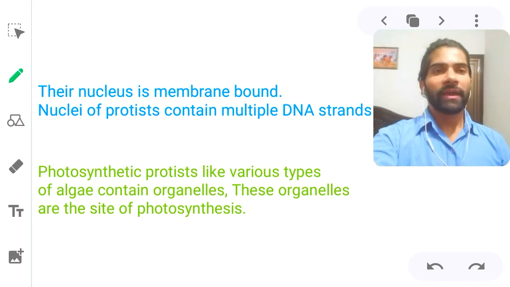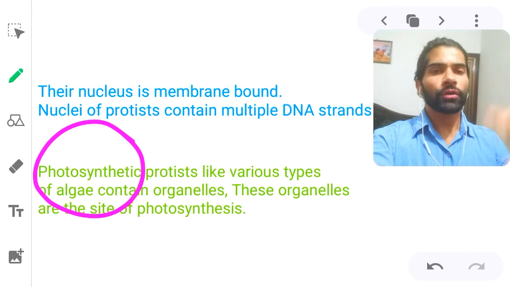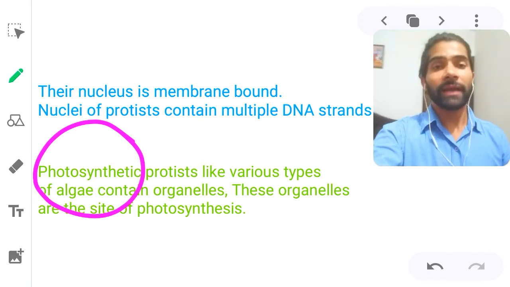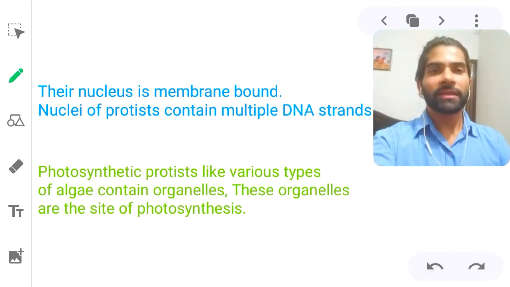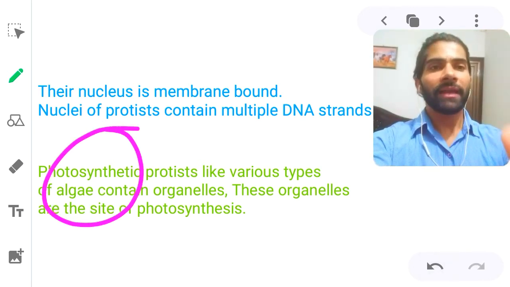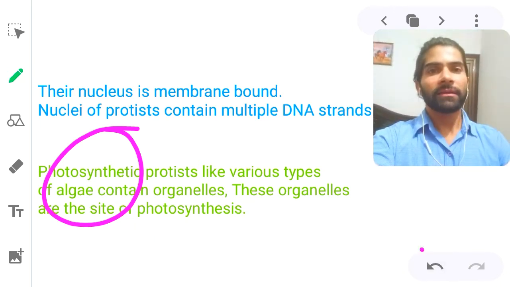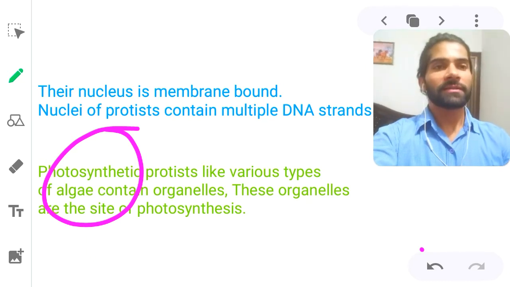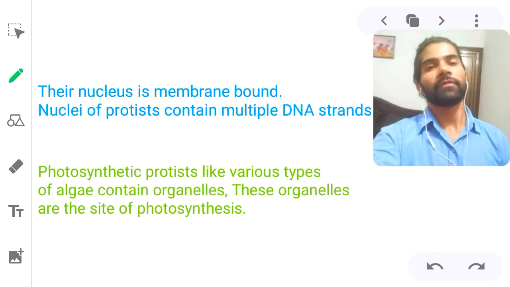Photosynthetic protists, like various photosynthetic, you know very well what you mean by photosynthetic, the plants or the organisms which can make their food on their own in the presence of sunlight and chlorophyll and so on, so they are also photosynthetic. जो कि एल्गा आते हैं, डाइटम्स आते हैं, अभी आप देखने वाले यूग्लिना आता है, तो ये उनके पास they contain the chlorophyll, chloroplast, that's why they can perform photosynthesis. सो यहाँ पर प्रोटिस्ट फोटोसिंथेसिस भी आपको देखने को मिलेंगे, फोटोसिंथेटिक वाले.